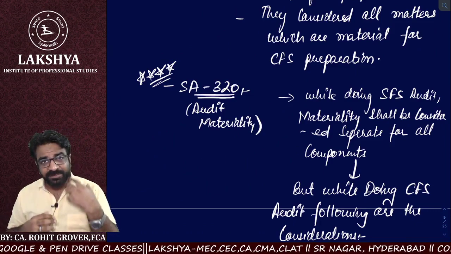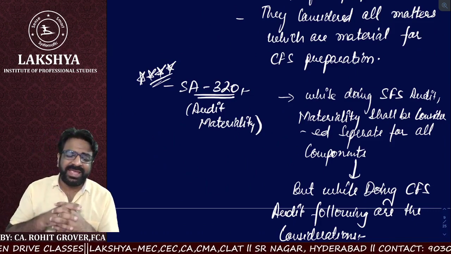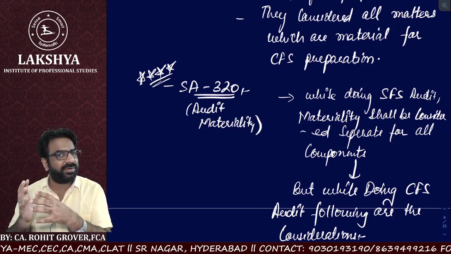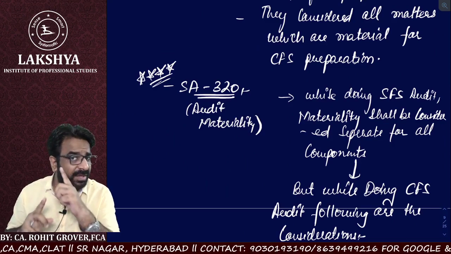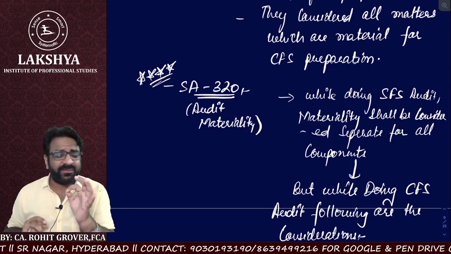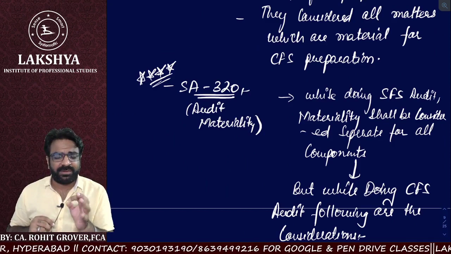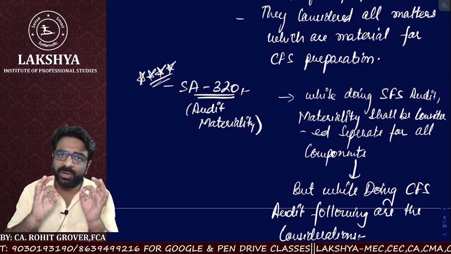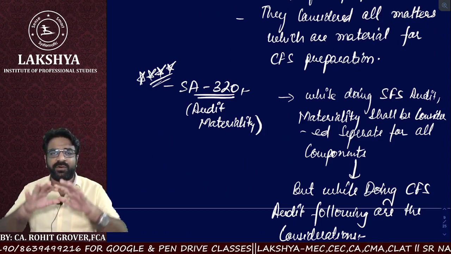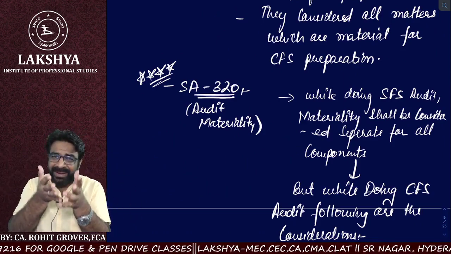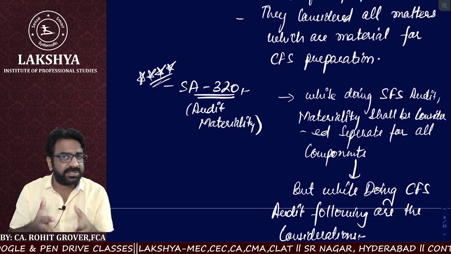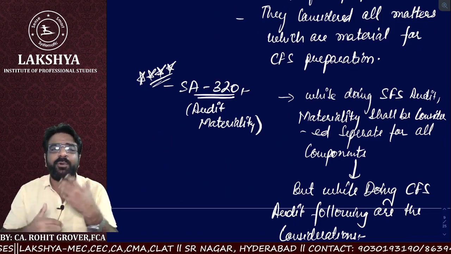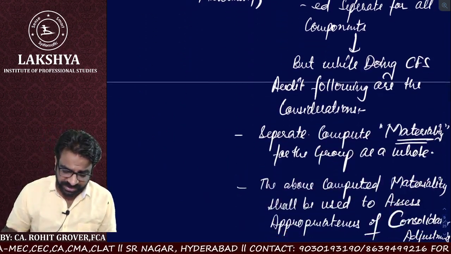So as per SA 320, what you need to do is, every component auditor might have already applied the materiality concept. They might have already computed their materiality while doing the audit of their components. In the same way, if you're a CFS auditor, you also have to ensure that you are computing the materiality for the group as a whole, and you have to apply that materiality while assessing the appropriateness of consolidated financial statements adjustments.